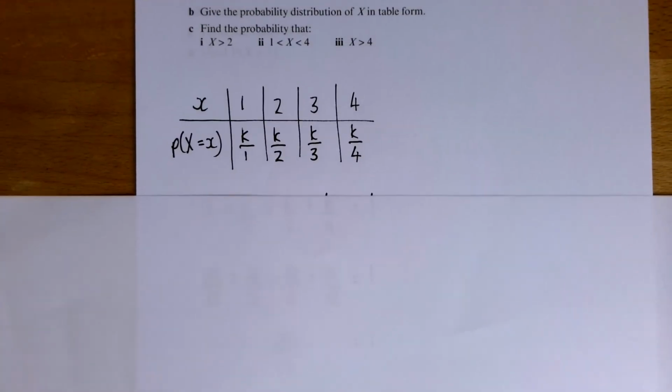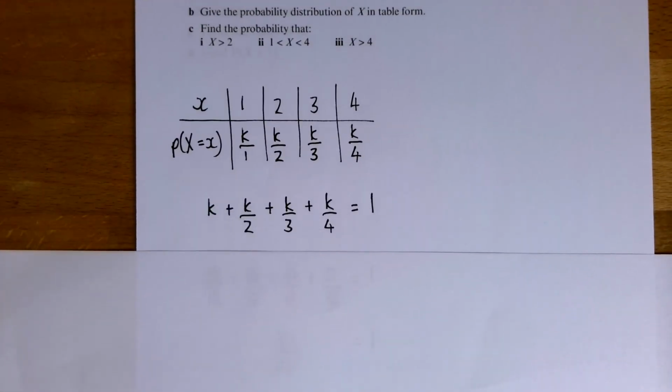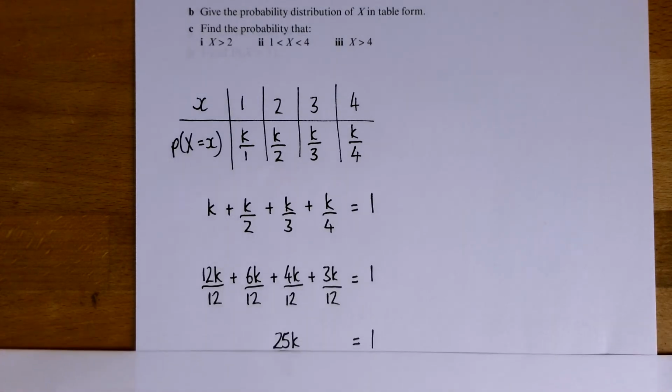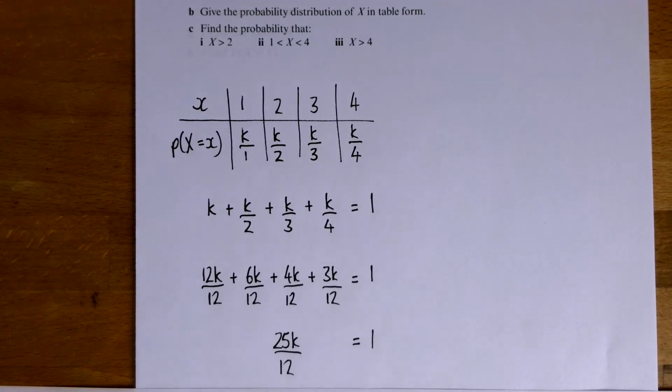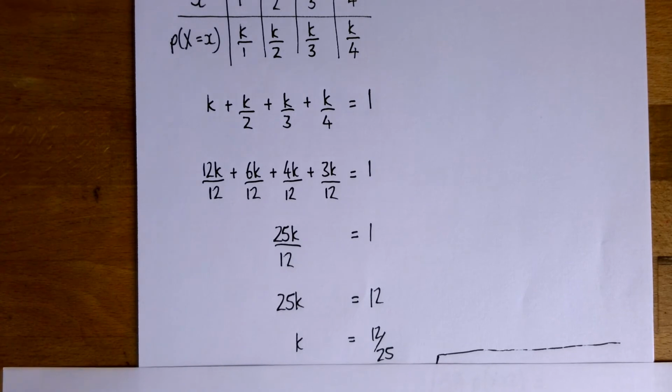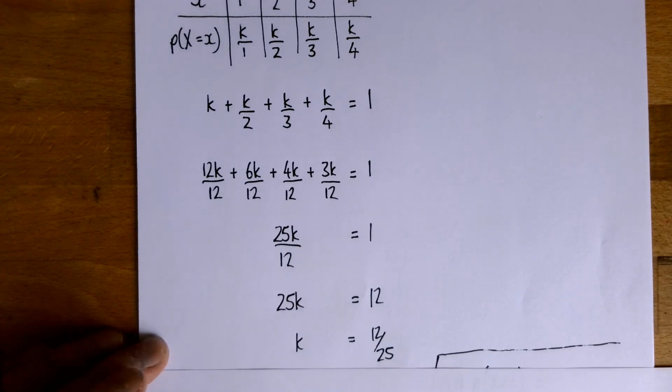Okay, so hopefully you realised that those 4 probabilities, k over 1, I've just written as k, have to add up to 1. And you could use your calculator at this point. I suppose I've gone old school, so I've written them all with a common denominator of 12, added them up, and that means that I know that k is 12 over 25.